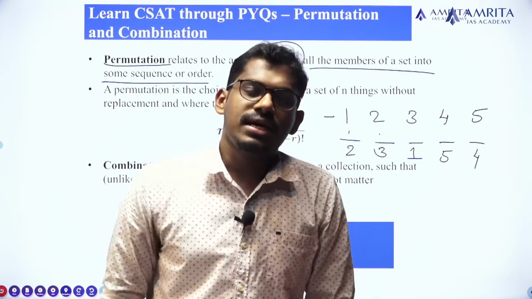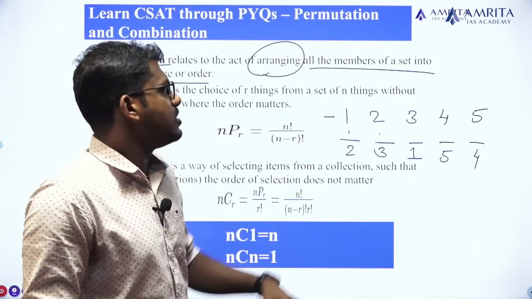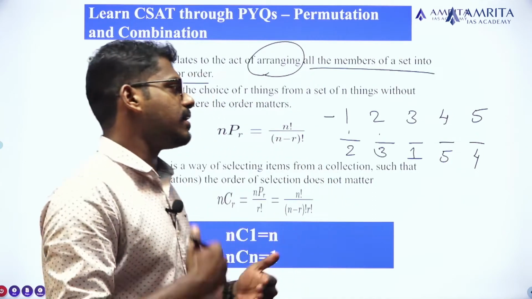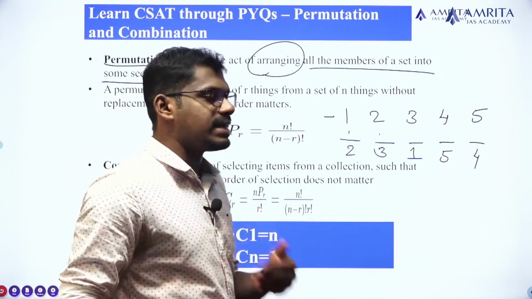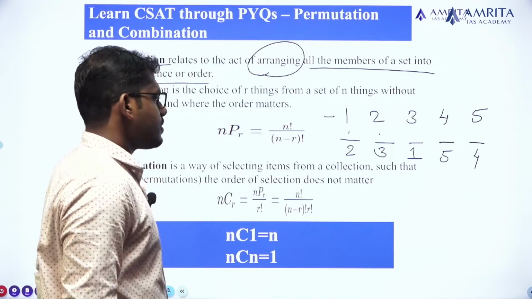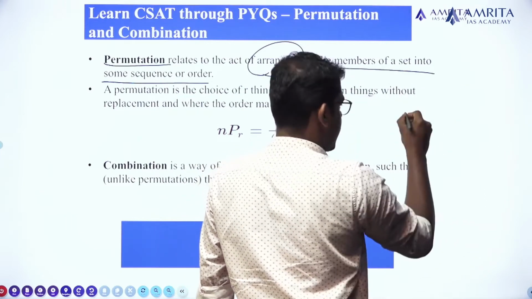Permutation implies the possible number of arrangements of all the members. For example, let me say another example. Let us assume an Indian cricket team, and every cricket team contains 11 players, right?